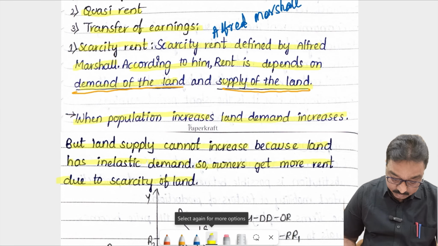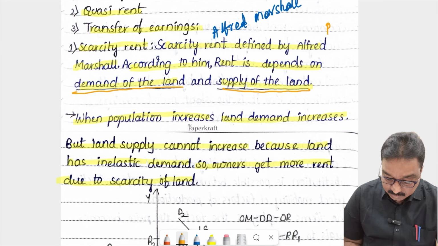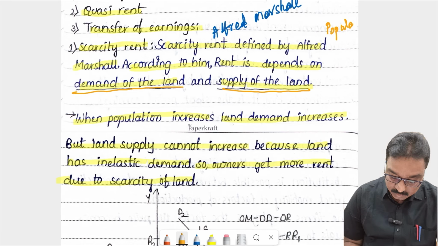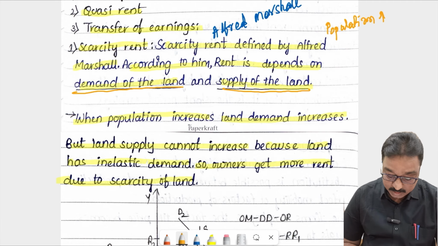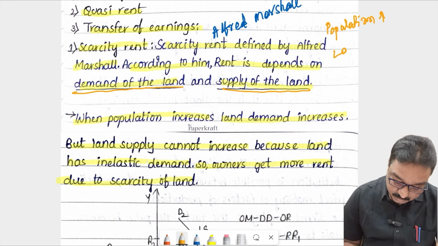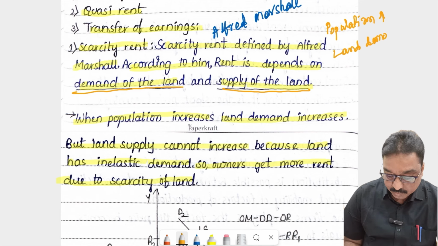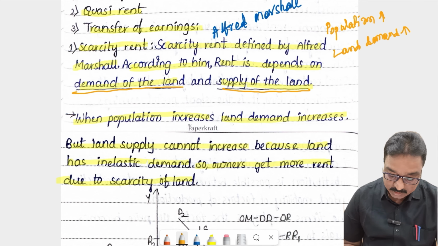So generally, when the population increases, land demand also increases.